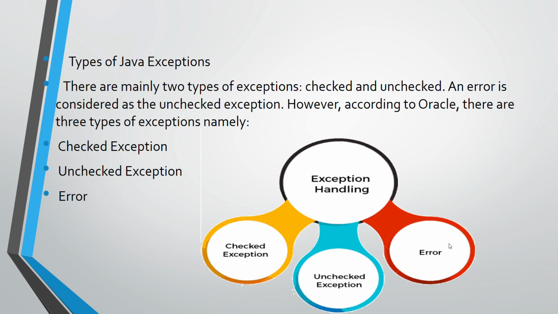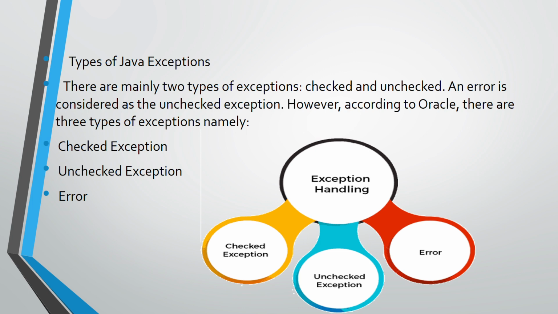Error is an irrecoverable condition. Error is basically not the mistake of the programmer. It occurs due to some system problem, or when resources are not allocated properly. This is the third type of exception. It is also treated as unchecked, because error is also not checked by the compiler at compile time.